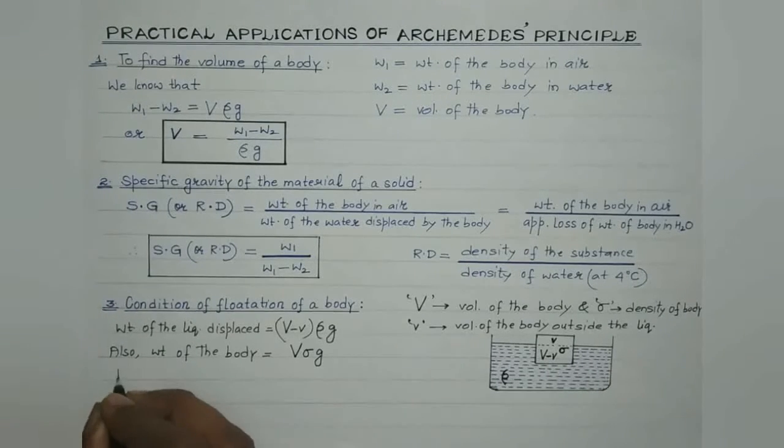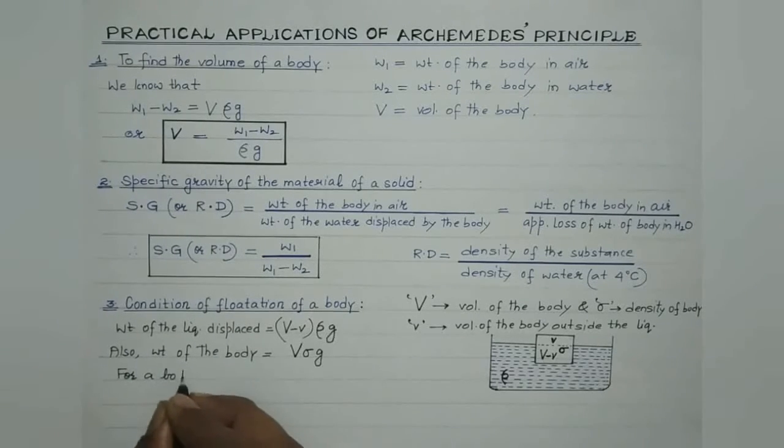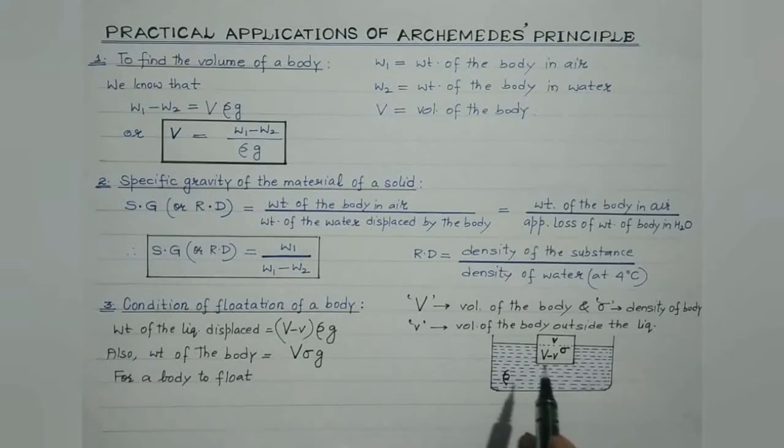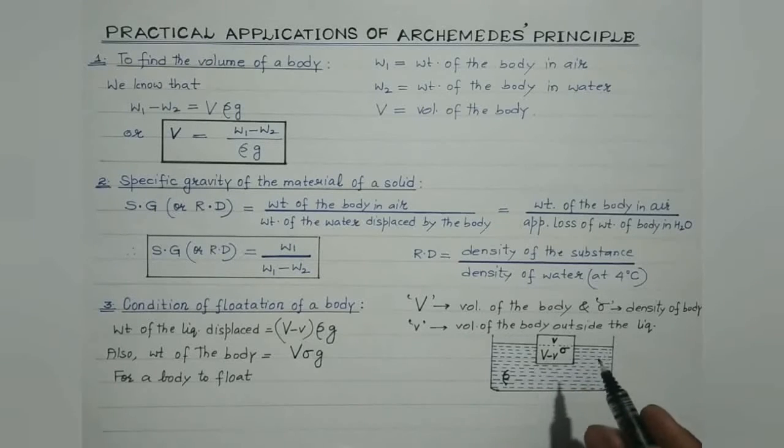Now, for a body to float, now we are aware when a body is immersed in a liquid, it is under the influence of two forces. One is the net thrust acting in the upward direction, which is known as upthrust, and the other is its actual weight. Right?